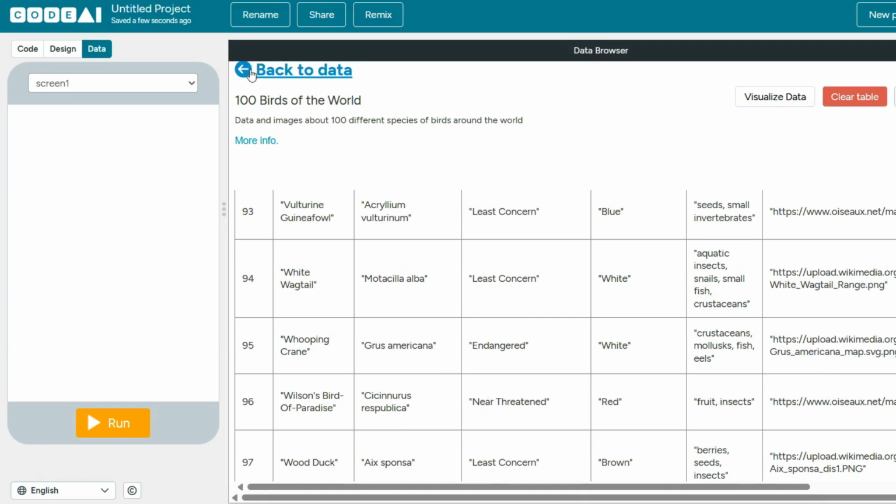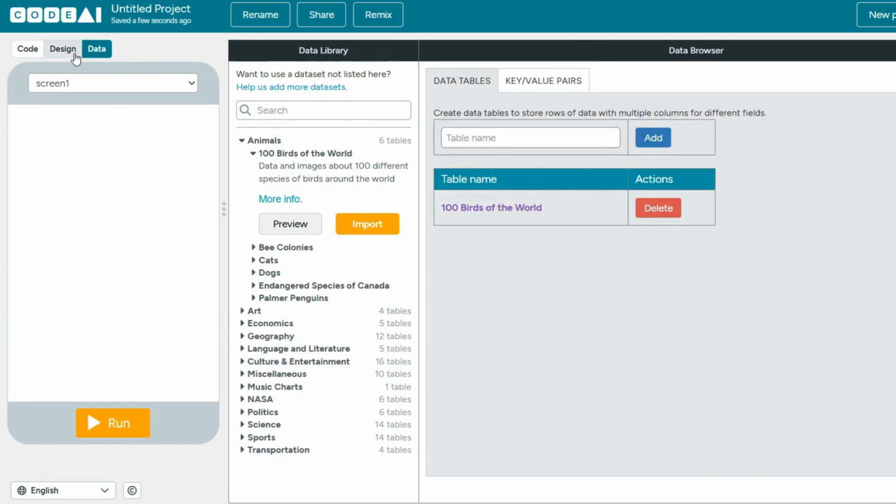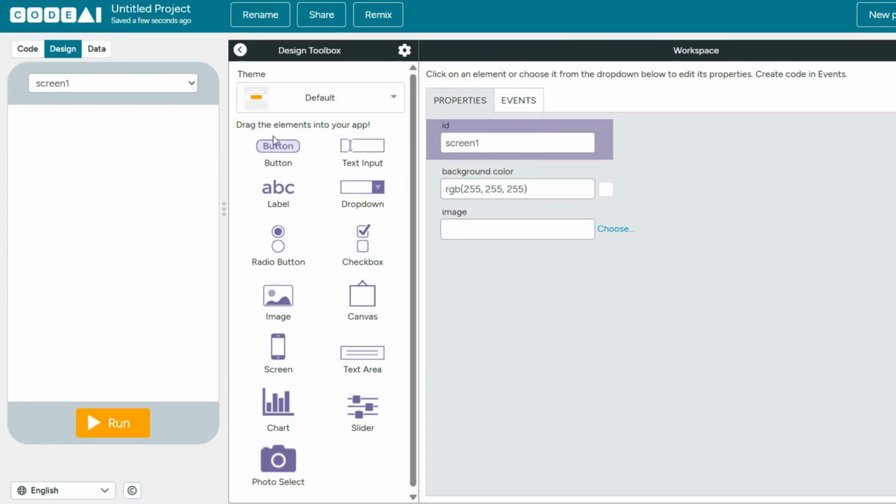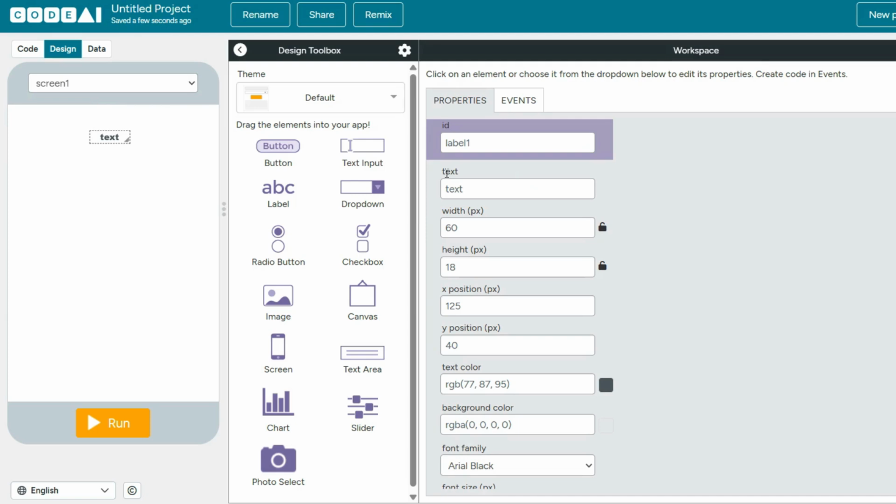Let's get back to design and design our project. First we will be putting a label on top right here, and let's write something in our label.